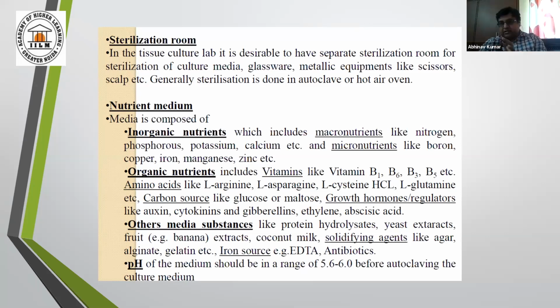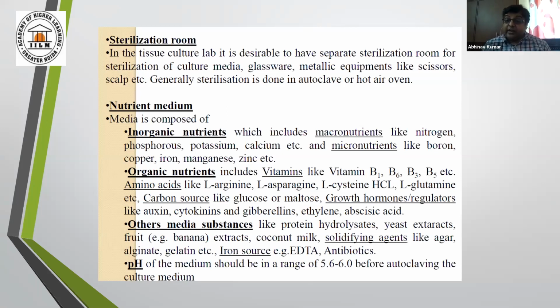CHONPS, CAKMG. How many of them? There are 9 macronutrients, and there are a few micronutrients. I have listed here some, like boron, copper, iron, manganese, zinc, etc.